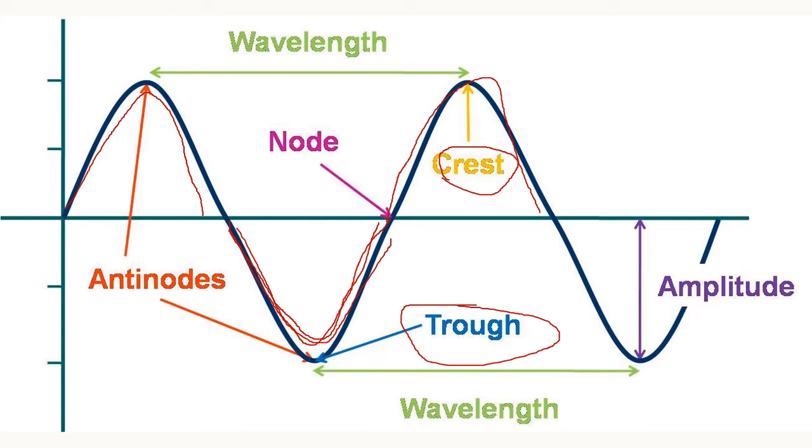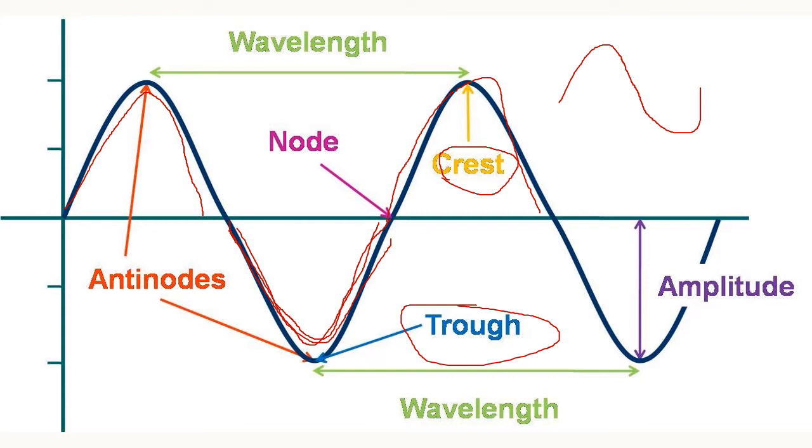Children, a crest and a trough together form a sound wave. A crest alone is only half a sound wave. Only one trough is also half a sound wave. So a crest and a trough together form a sound wave.